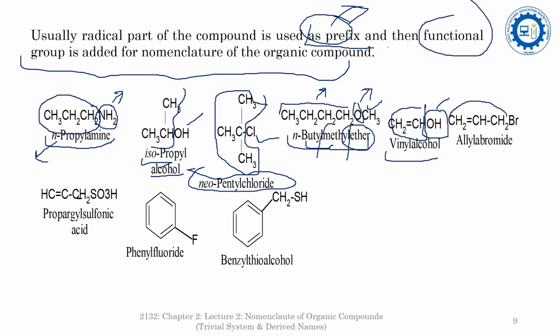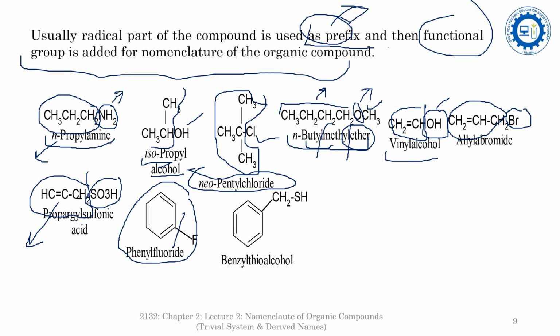Allyl bromide: allyl is the radical and the bromide is the functional group moiety. Similarly here, propargyl is the radical, SO3H is a sulfonic acid, a functional group. Propargyl is a radical, so it will be used as a prefix, whereas the SO3H, sulfonic acid, is a functional group, so it is used as a suffix. So propargyl sulfonic acid. The phenyl fluoride: phenyl is the radical, whereas the fluoride is the functional group. So that's why it is phenyl fluoride, and this is a benzyl thioalcohol.